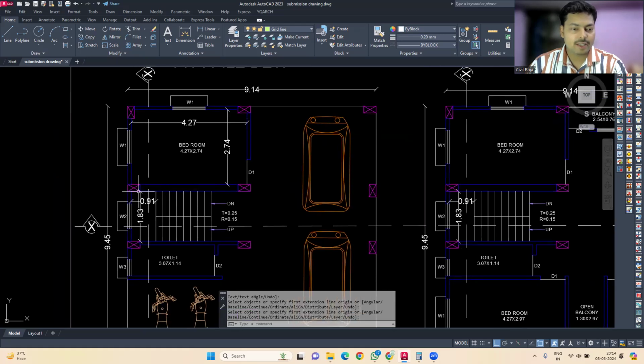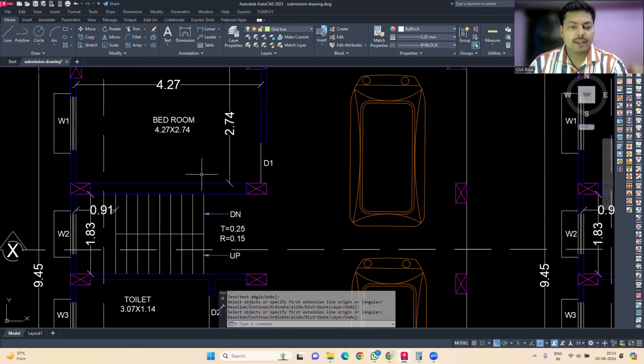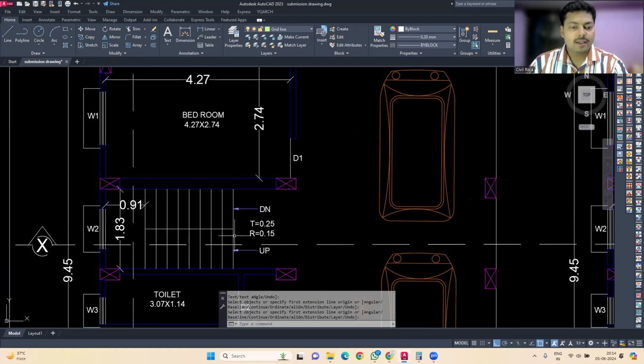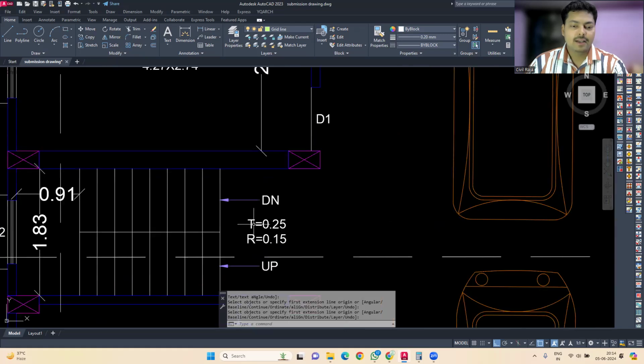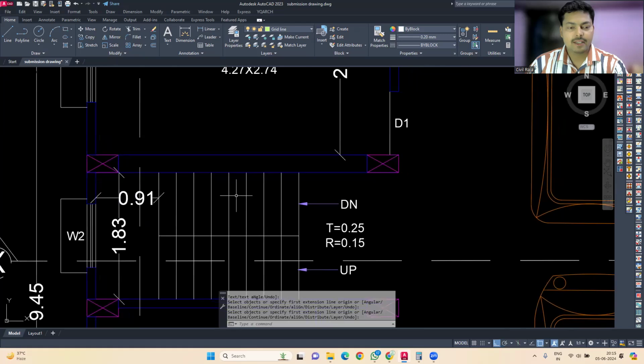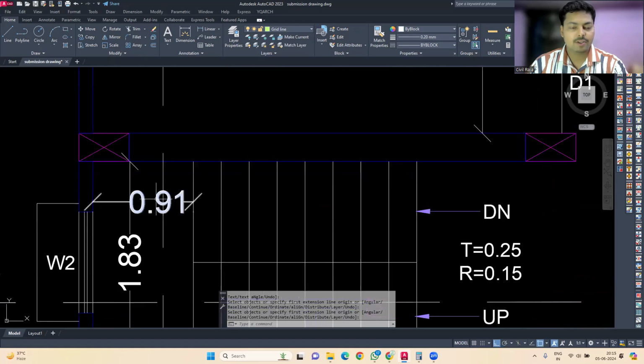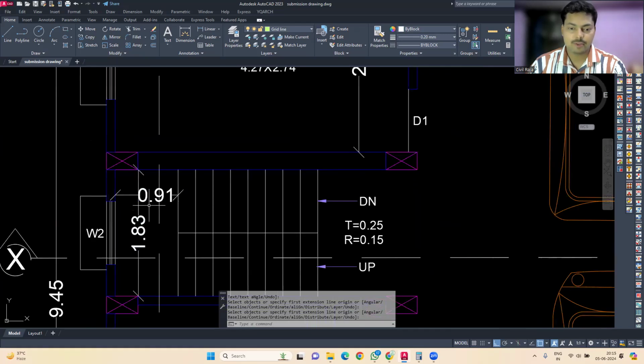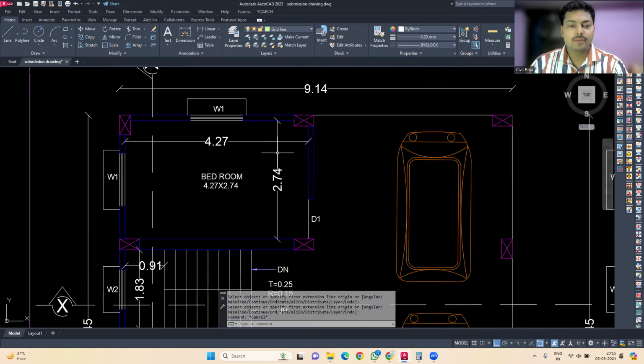Then we have this particular staircase, and here we have to mention the height of the riser and the width of the tread. Also, we can mention the length and width of the landing over here. You can see it is clearly mentioned. So this is 0.19 meter and this is 1.83 meter. Everything is in meters.